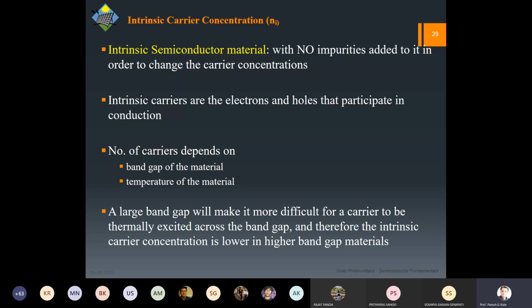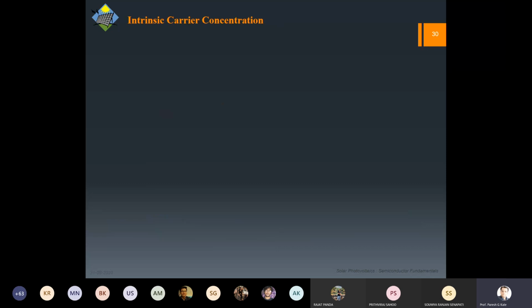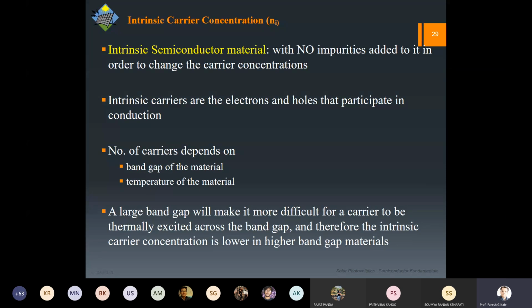So when it's a low band gap material, you will find more thermally excited carriers because they can jump across the band gap. However, if the band gap is large, it won't happen. So the intrinsic carrier concentration obviously depends on band gap as well as the temperature. Okay. So if the band gap is same, higher temperature will have a higher intrinsic concentration.